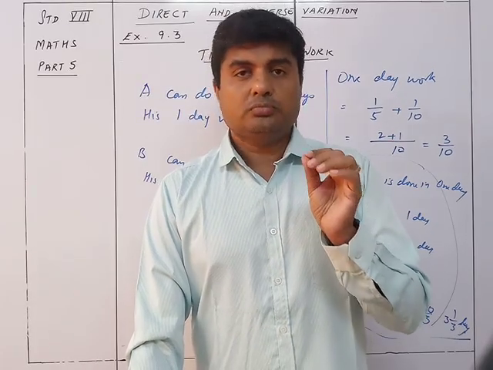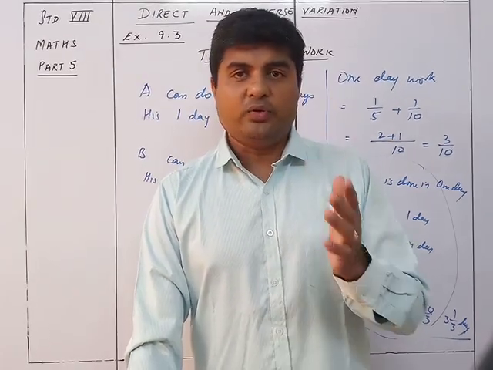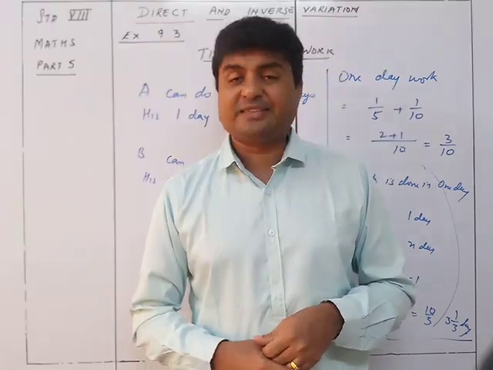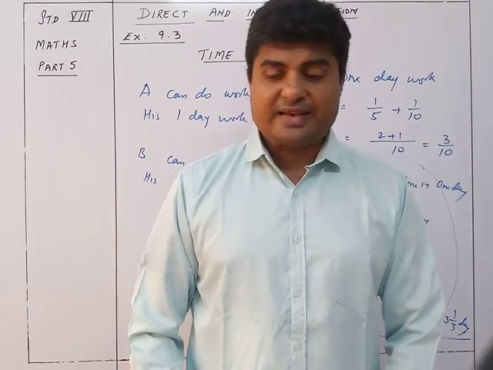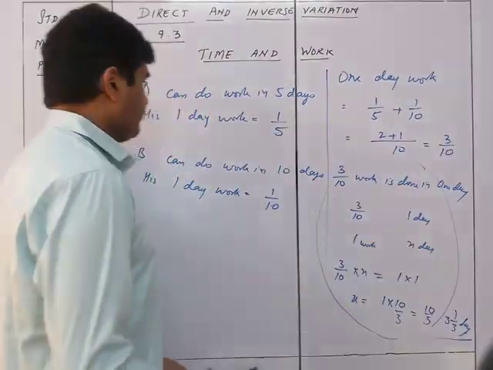Okay, so I think you will get a better idea when you start doing the sums of exercise 9.3. So we start with the first sum of exercise 9.3.